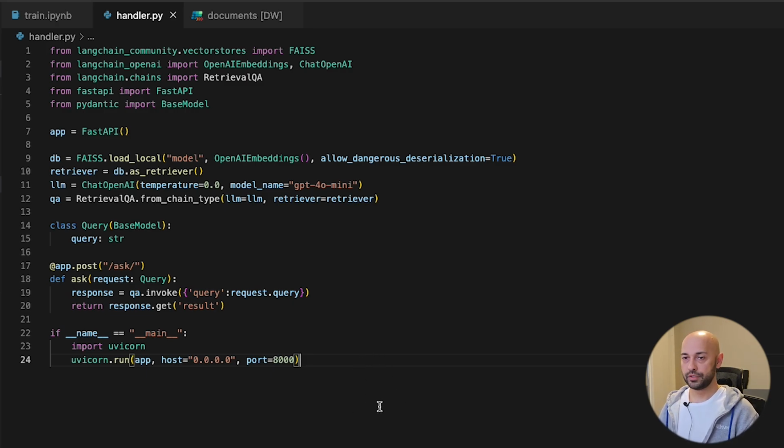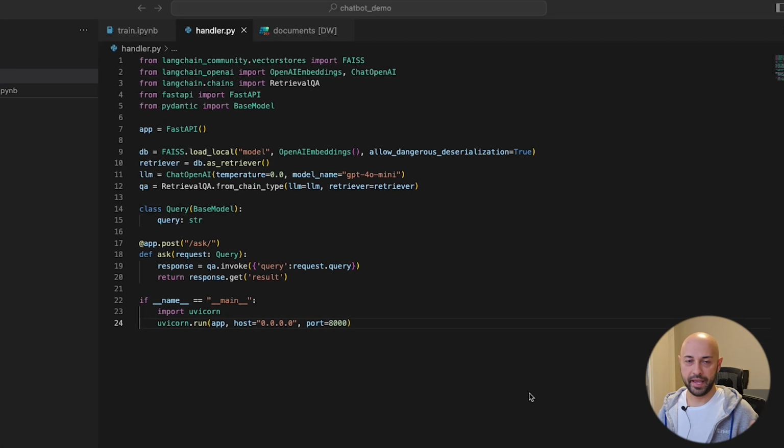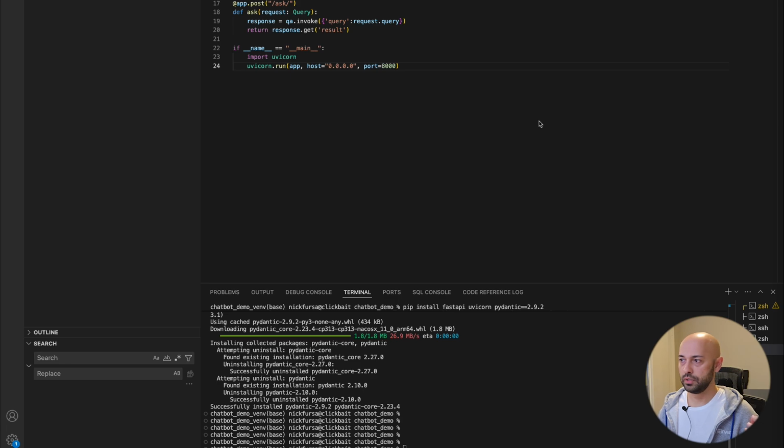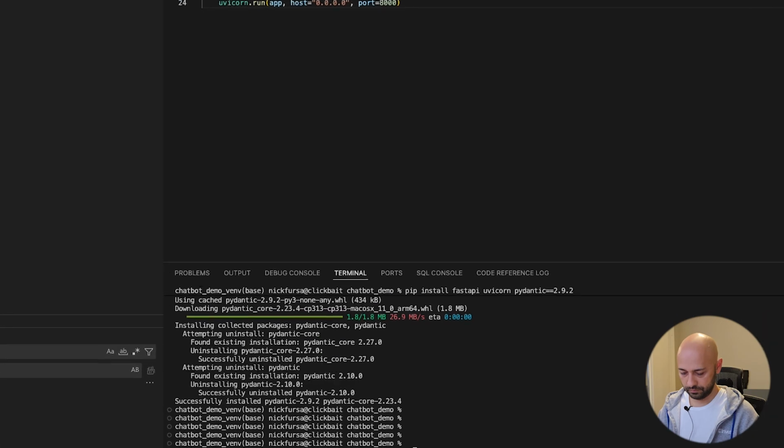Okay, cool. So now we need to copy this into our EC2, which we set up. We need to copy 3 files from our local machine into EC2. The first is the model folder. Second is the handler, which is inference code. And third is requirements.txt, so we can install the requirements.